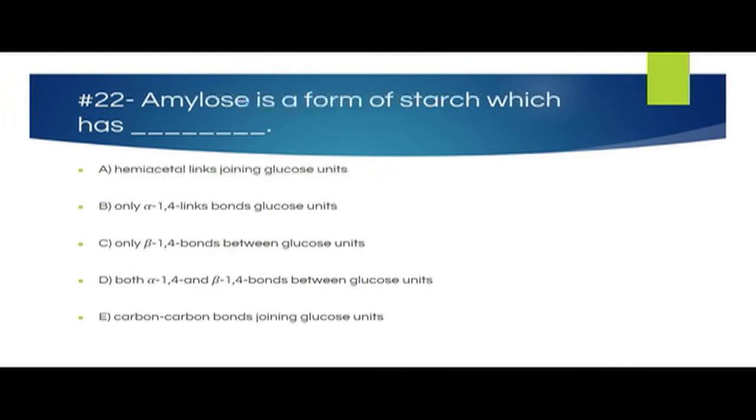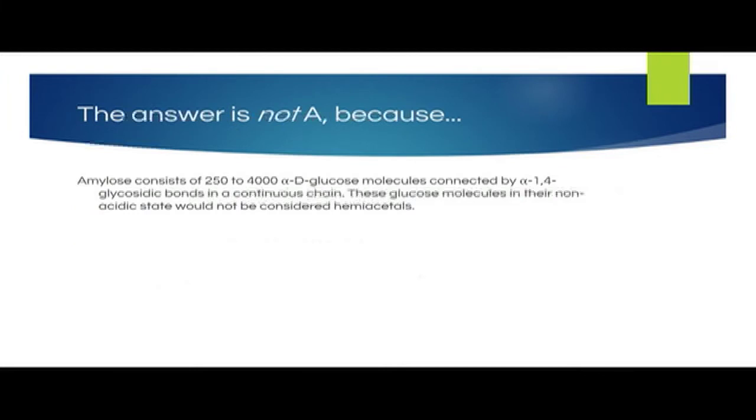Question 22. Amylose is a form of starch which has A. Hemiacetal links joining glucose units. B. Only alpha-1,4 links bonding glucose units. C. Only beta-1,4 bonds between glucose units. D. Both alpha-1,4 and beta-1,4 bonds between glucose units. Or E. Carbon-carbon bonds joining glucose units.